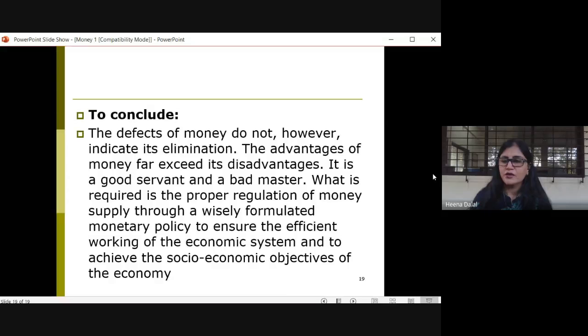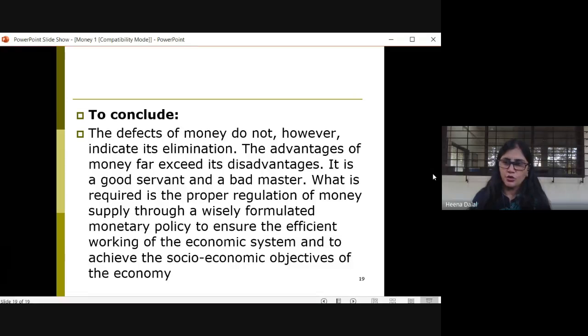What is needed is proper regulation of the money supply. There should be a proper monetary policy, which should be followed. That will help in the efficient working of the economic systems, and because of that, the socio-economic objectives of any economy could be achieved.